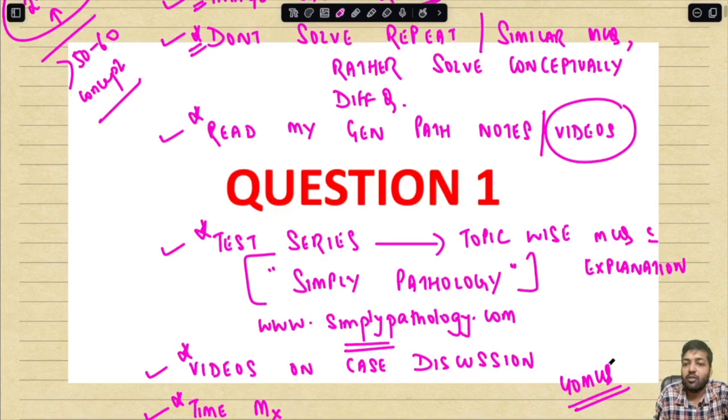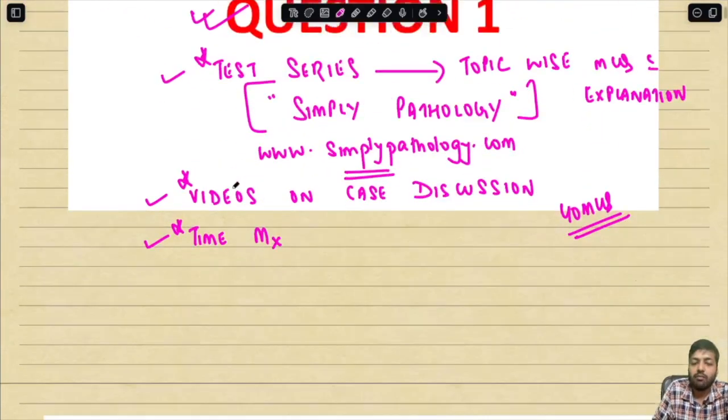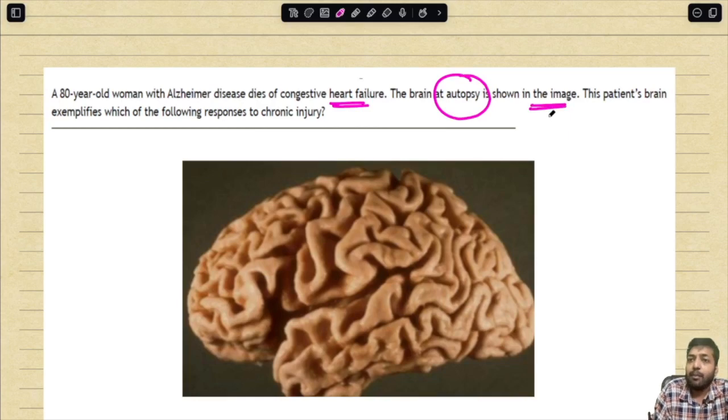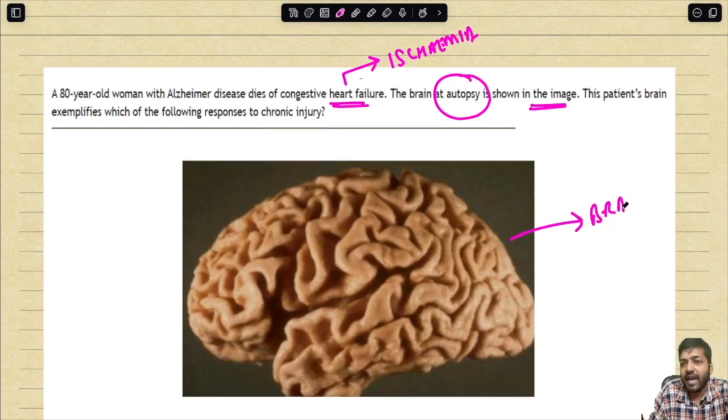So let us begin today's topic, question number 1. An 80-year-old woman with Alzheimer's disease dies of congestive heart failure. The brain at autopsy is shown in the image. The patient's brain exemplifies which of the following responses to chronic injury? Very important: when the heart is failing, it cannot pump, so it is going to lead to ischemia. Which is the organ that we are looking at over here? It is the brain. What is it that you are looking at?